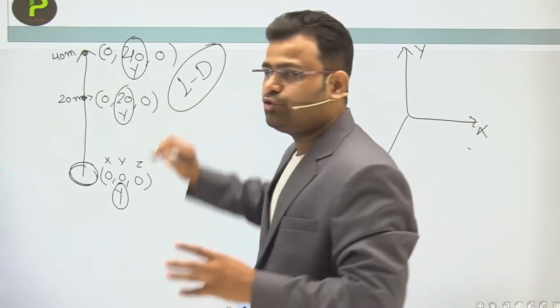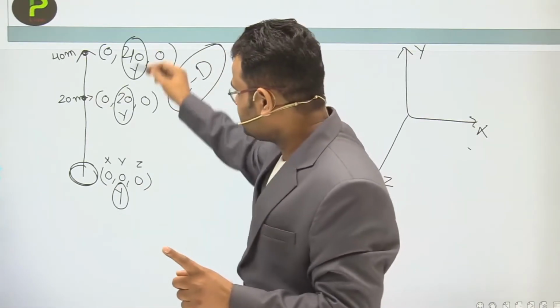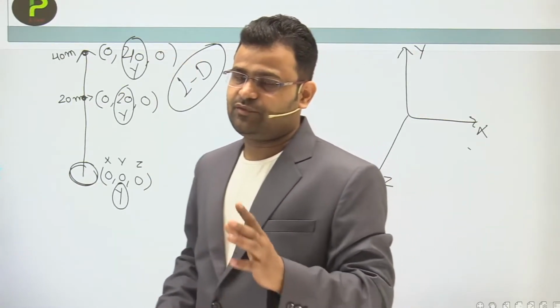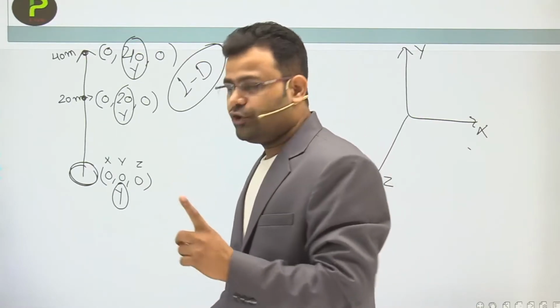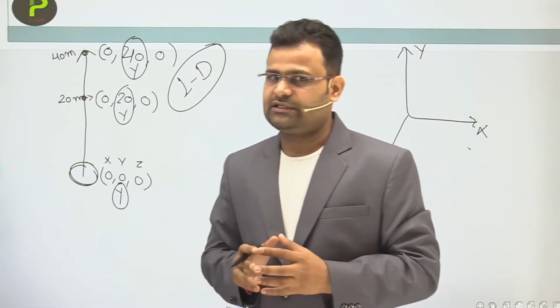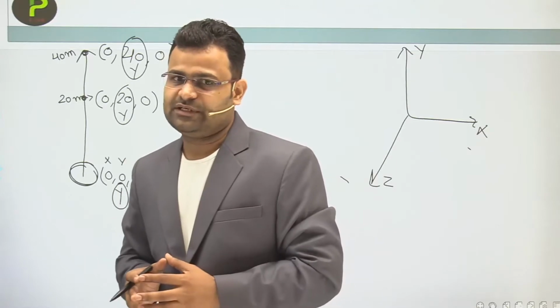It is not a two dimension motion. It has only one coordinate variation. So according to our definition, if at least one coordinate is required to show the position of an object, that is a one dimension motion.